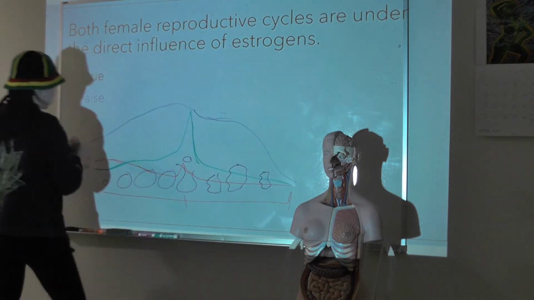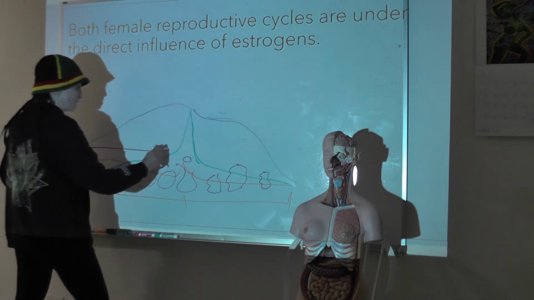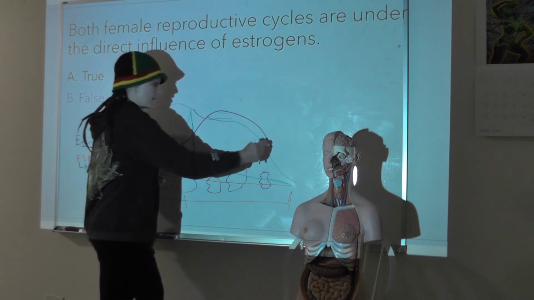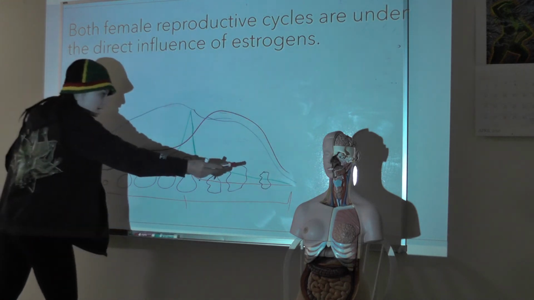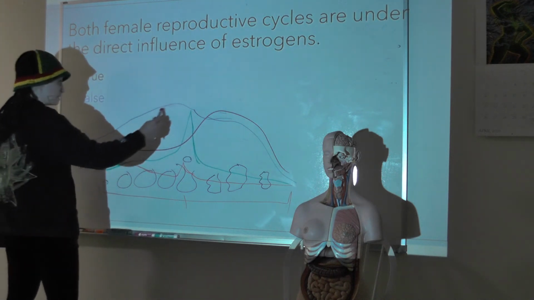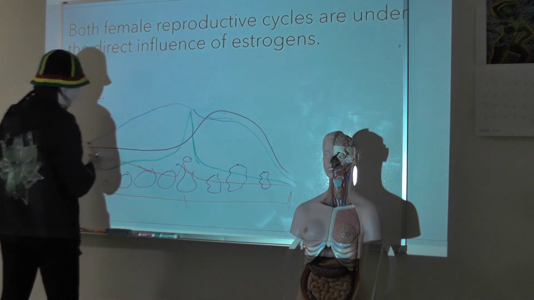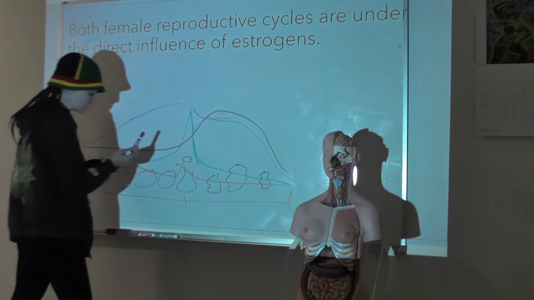So this is my estrogen. Progesterone is low until ovulation, and then it's going to go high. So these changes in the ovary cause these changes in sex hormone levels, where estrogen increases, then dips a little bit, then it's going to stay high. Progesterone is low throughout the follicular phase, then goes up during the luteal phase.